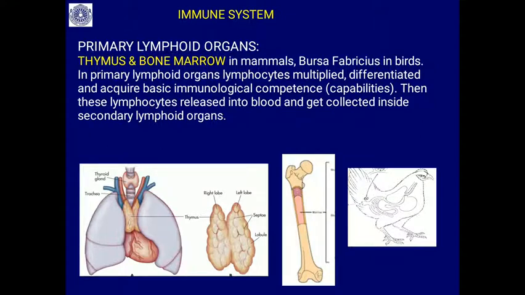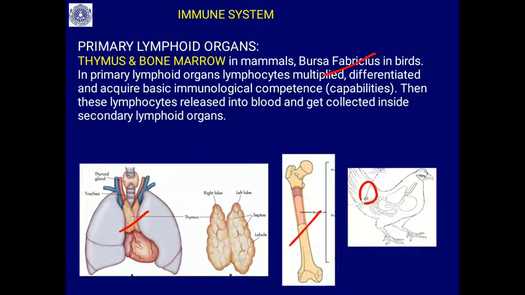So what are primary lymphoid organs? Primary lymphoid organs are the thymus. As I said, you can see the thymus and bone marrow. These are called primary lymphoid organs. In the case of birds, bone marrow is very minimal. That's why the bone marrow function will be taken by a special gland called the bursa of Fabricius in the case of birds.